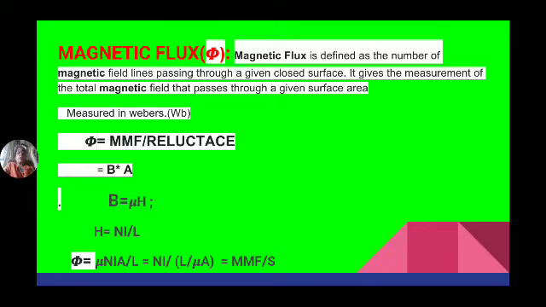Phi is equal to mmf by reluctance, which is also equal to B into A, flux density into cross-sectional area. In that way also you can write. The similar term in electric circuits is electric flux. The total amount of electric lines of force is known as electric flux.